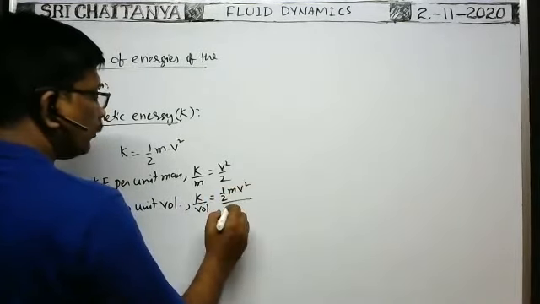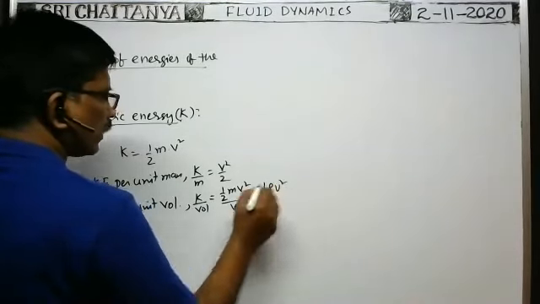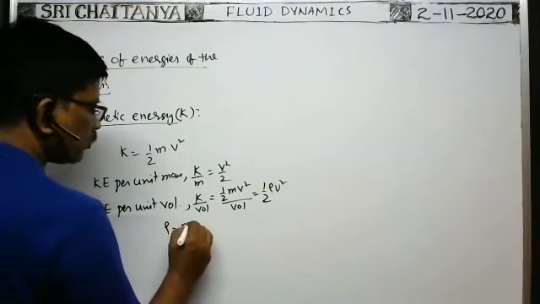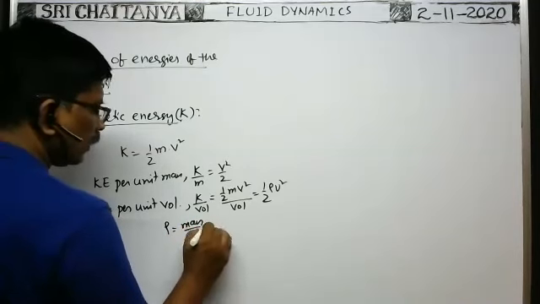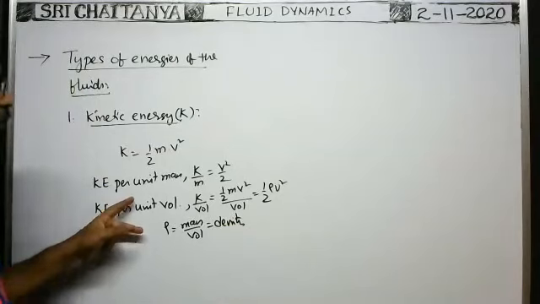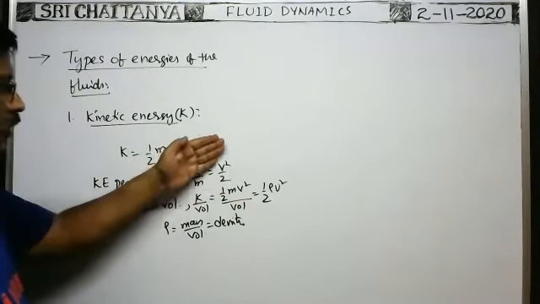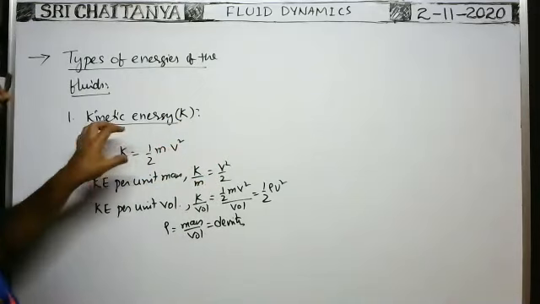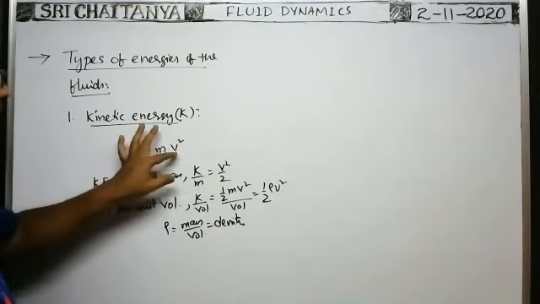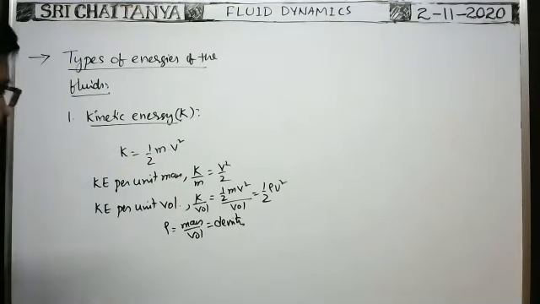Mass by volume is density, so that is equal to half rho v square, where rho is the density of the fluid. So the kinetic energy per unit volume of the fluid is half rho v square. Kinetic energy per unit mass is v square by 2. Kinetic energy of the fluid is equal to half m v square, where m is the mass of the fluid and v is the velocity of the fluid.